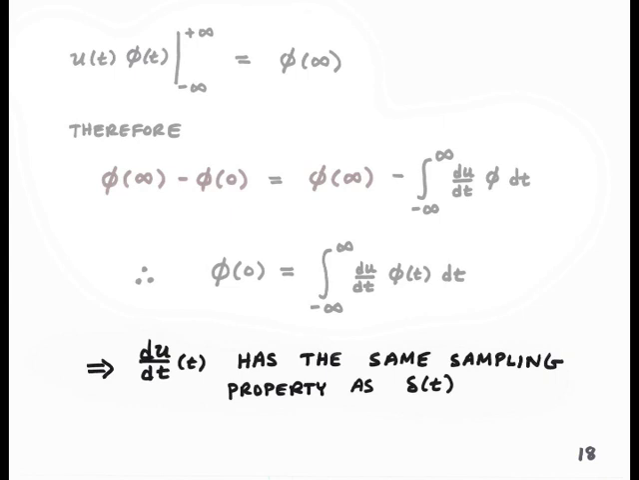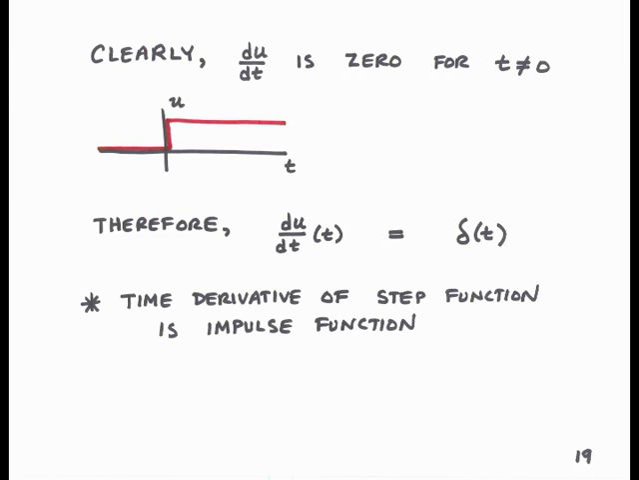That shows a rather suspicious connection between the Dirac delta function and the derivative of the unit step signal. Are these the same signal? The Dirac delta function has 2 properties. One is the sampling property, and the other is that it is 0 at all times except for time 0. So what about du dt? Well, du dt obeys the sampling property, as we saw on the previous page.